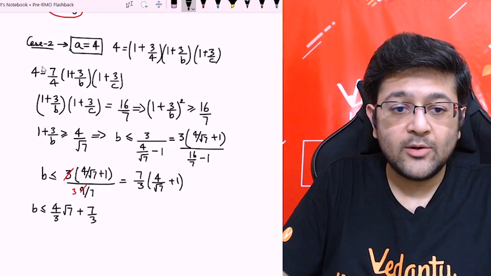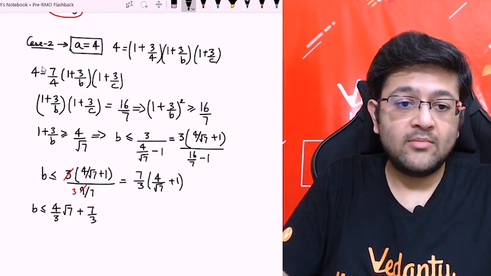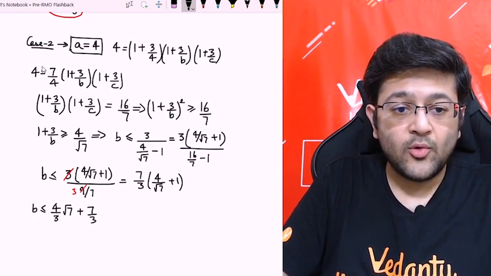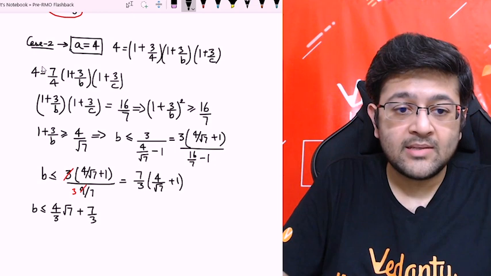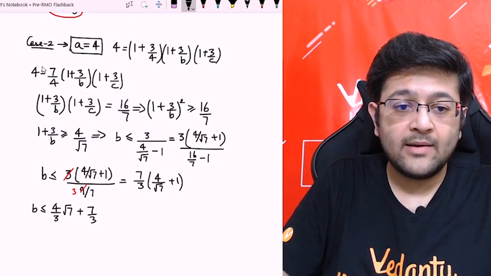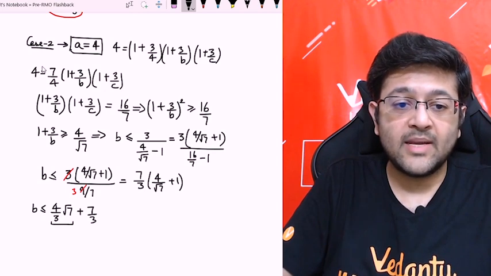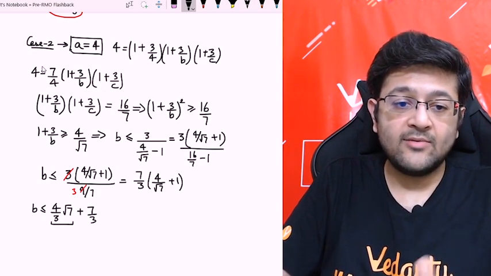7 by 3 is nearly 2.33. Now this is 1.3 into root 7. Again, root 7 will be less than 3. So you can say that this number is nearly less than 4, right? At least this complete quantity is less than 4, because 4 into root 7 by 3, and root 7 by 3 will be less than 1, right?